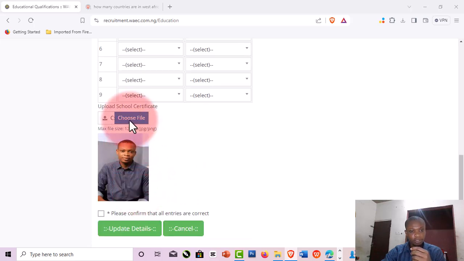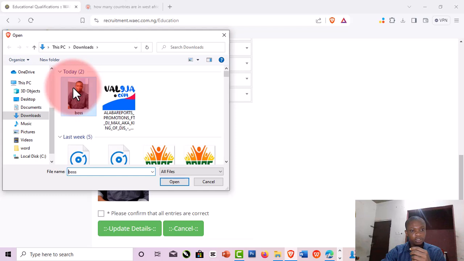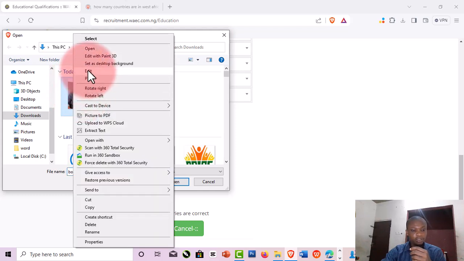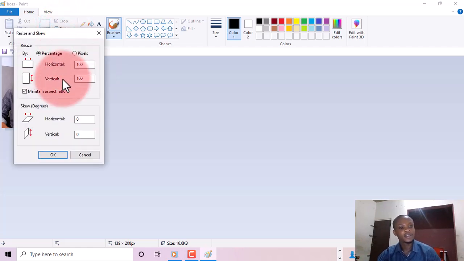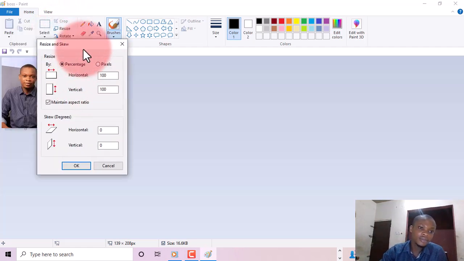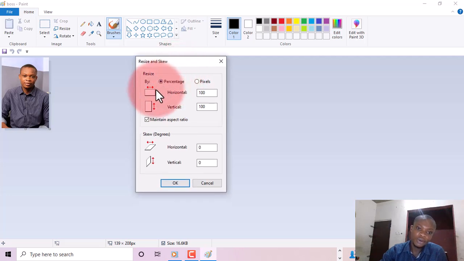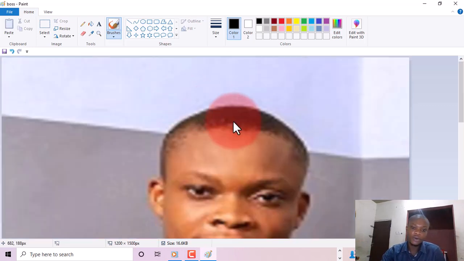So I'm going to click here and click on this image, then click edit. At this point I'm going to click resize. What I'm going to do is turn this off, take this from percentage to pixels, then turn off maintain aspect ratio, then use 1200 by 1500, then I'll click OK, then I'll click save.